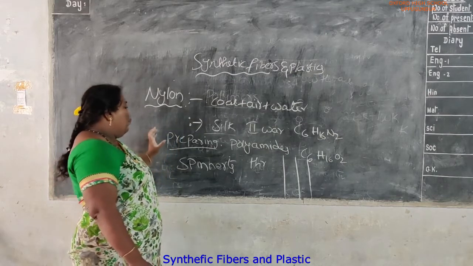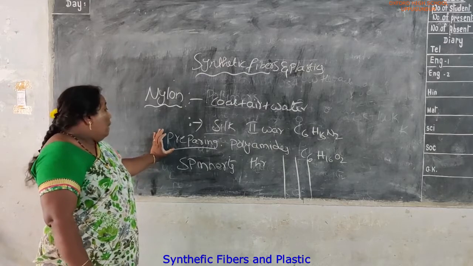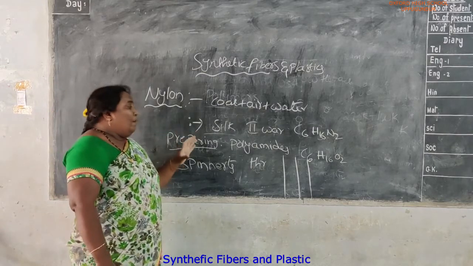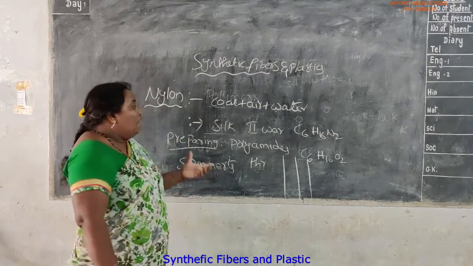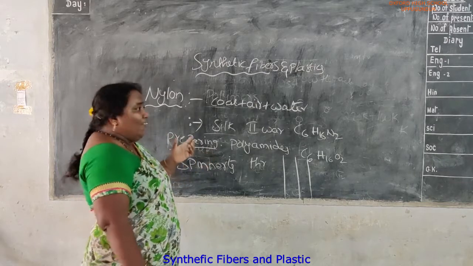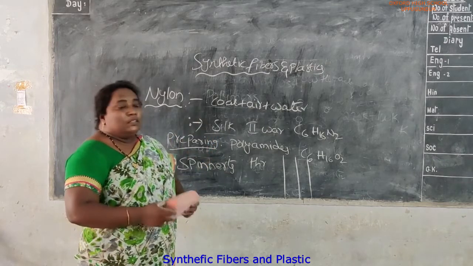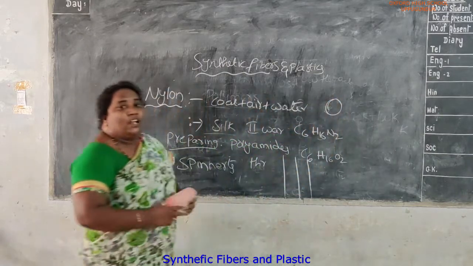Again, see the preparation. Nylon is prepared by using polyamides. These polyamides are prepared by using diamine and adipic acid. When these two are mixed, small, hard, black tablet forms are obtained.